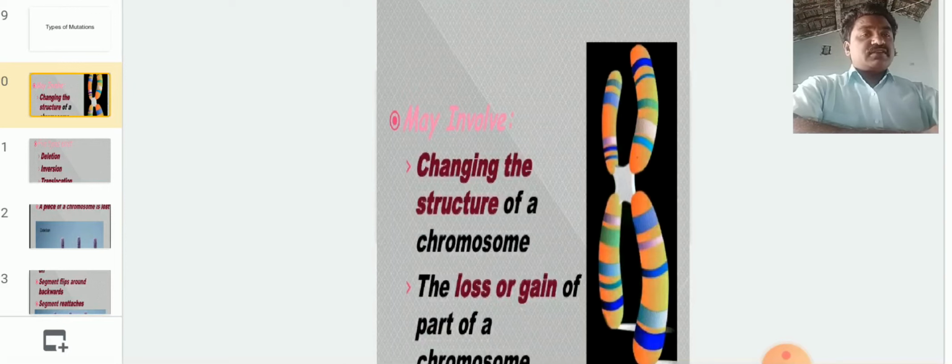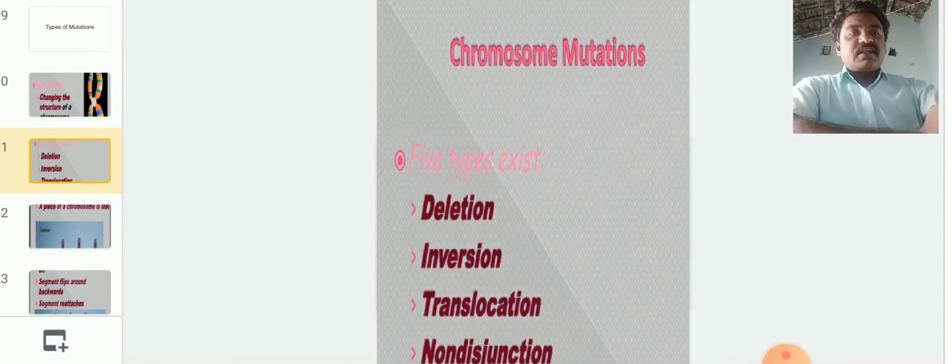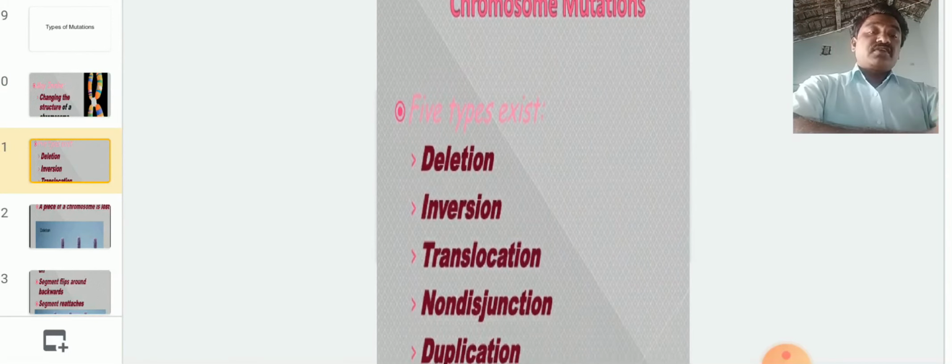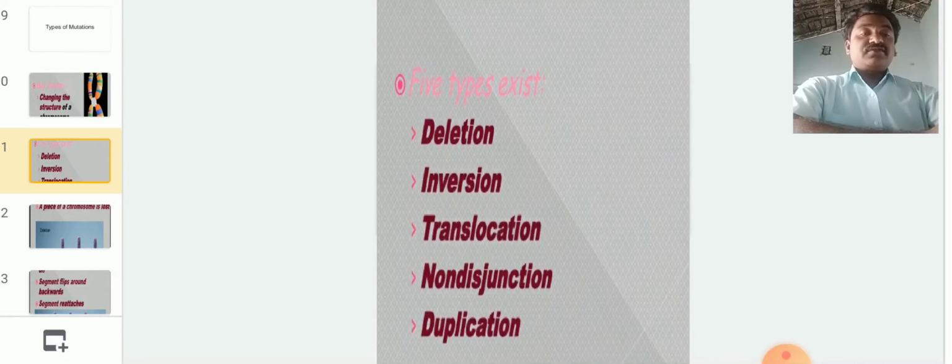The mutations take place at the chromosomal level. So these are called mega mutations and macro mutations. These mutations are very harmful to the organism. Maximum organisms may not be able to survive. Nearly 5 types of chromosomal mutations are there: deletion, inversion, translocation, non-disjunction, and duplication.